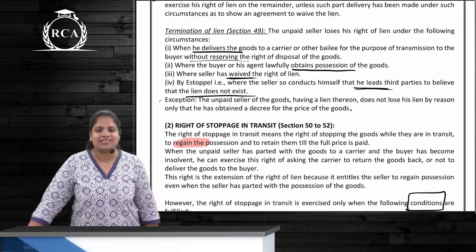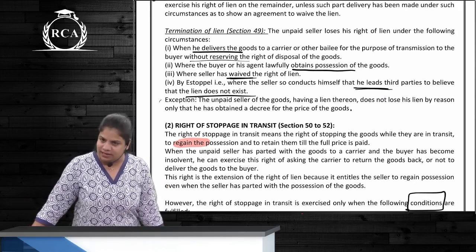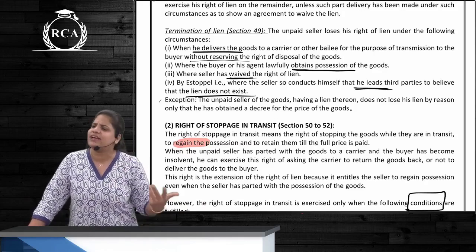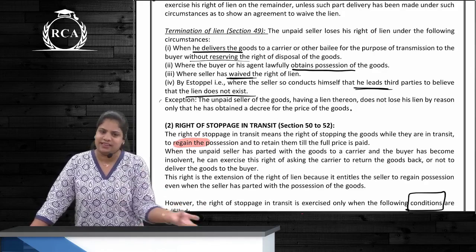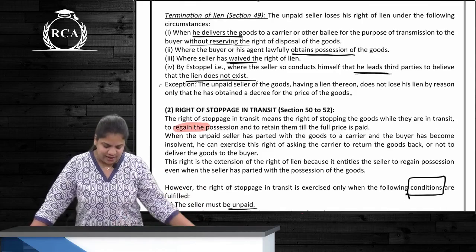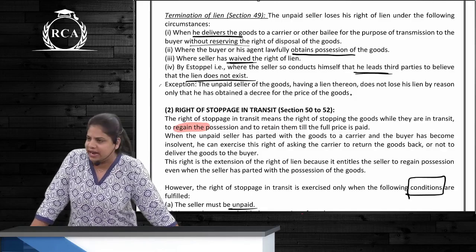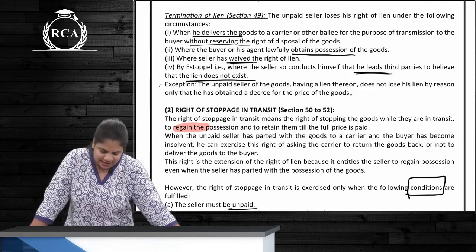Third one, where the seller has waived the right. He can exercise lien, but he doesn't want to exercise lien. He has waived his right. Then is he exercising lien now? No. Next case, by estoppel. He is making people believe that he is not going to exercise lien. So now he cannot exercise the lien. And the last case is what?